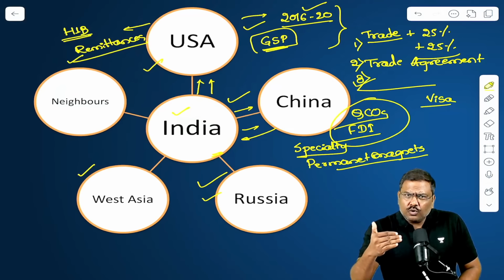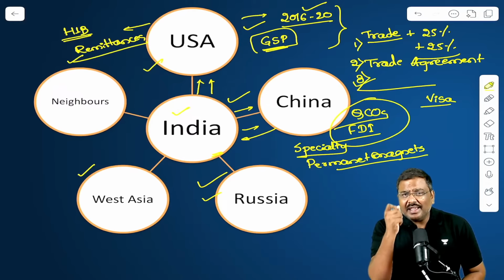But at the same point of time, imports have not yet been eliminated. Please remember, imports are coming, point number one. Point number two, defense relations coexist. But here is a concern.